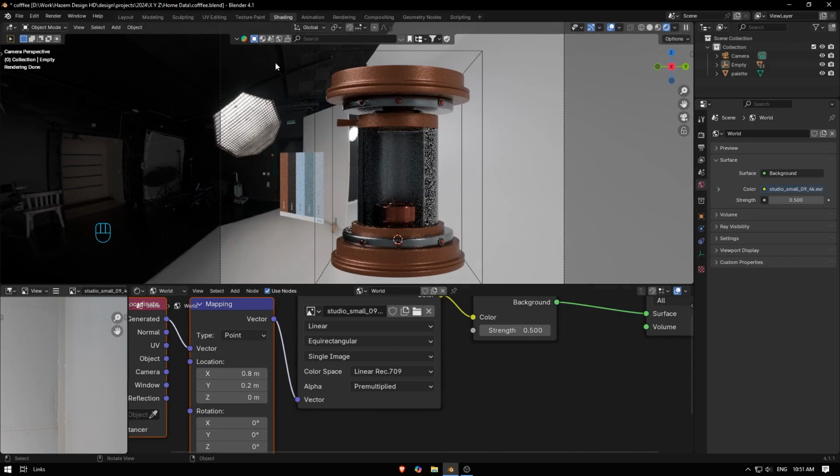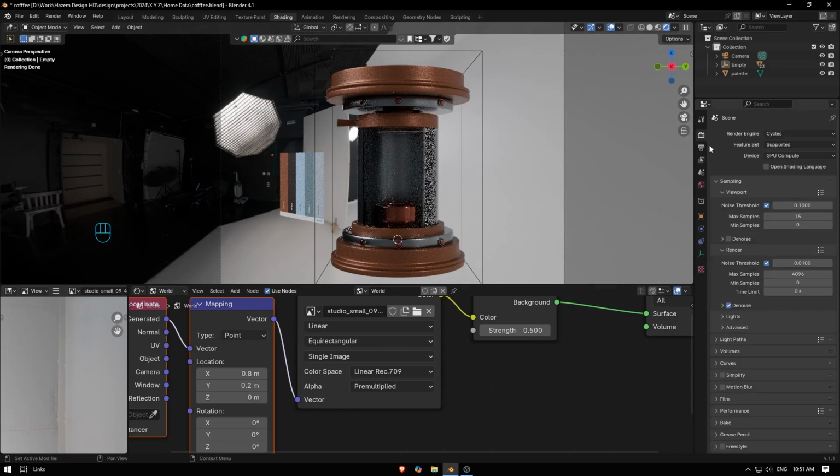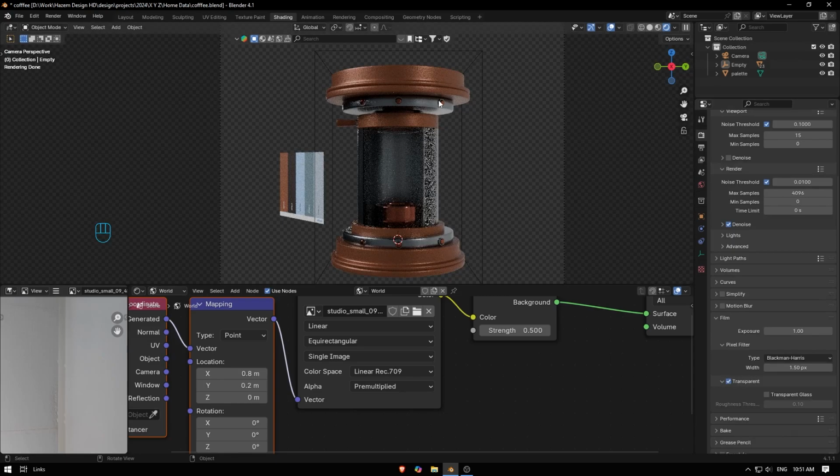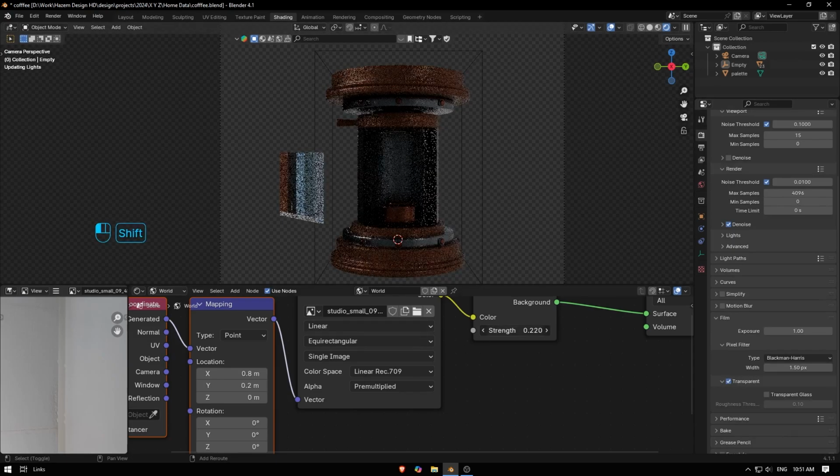But I don't want this HDRI visible, so I'm gonna go here to engine and scroll down to the film and enable this option. So it's gonna be like PNG or something. Then I'm gonna load these values. You don't need this color too.